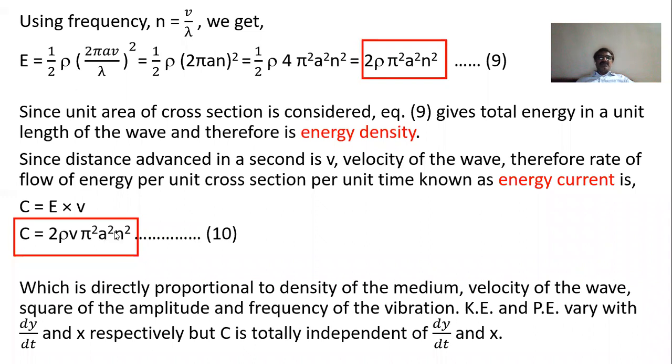So energy current is a very important quantity, independent of dy by dt and x, on which the kinetic energy and potential energy depend. So it is always constant.